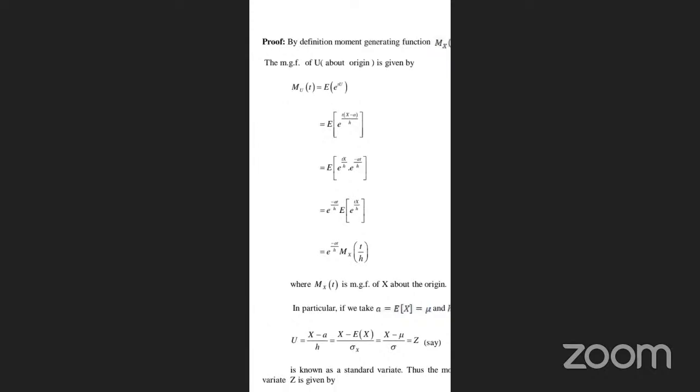By definition, the moment generating function m of x is equal to e power tx. The MGF of u about the origin is given by mu of t is equal to E of e power tu, that is E of e power t times (x minus a) by h, e power tx by h multiplied. Taking the common factor, e power minus at by h times m x of t by h. Is it correct? Yes, sir. So where m x is the MGF about the origin.